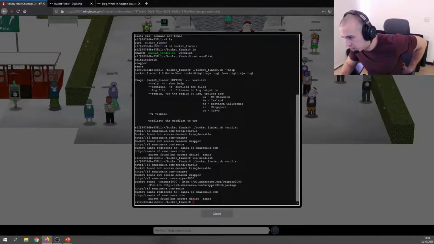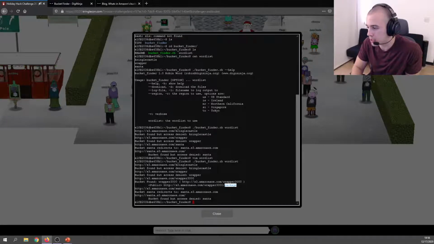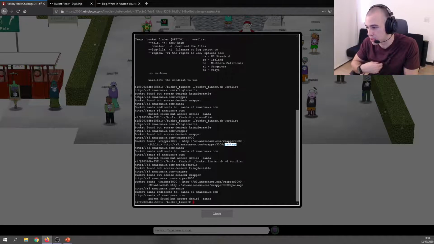And it says bucket found wrapper3000 public wrapper3000. And there we go. So there's a public bucket called wrapper3000 and a file in there called package, which is exactly what we're looking for. So what we'll do now is we'll give it the -d flag, which is going to download that file to our local directory here. Okay, downloaded. So it looks like it downloaded it.